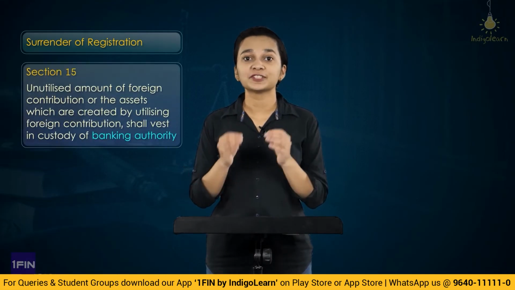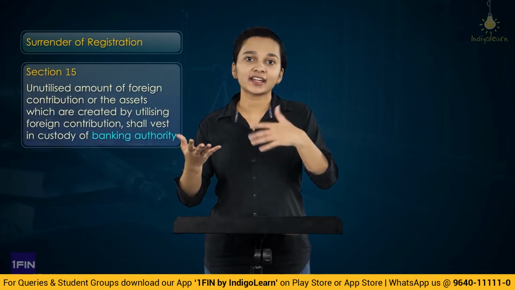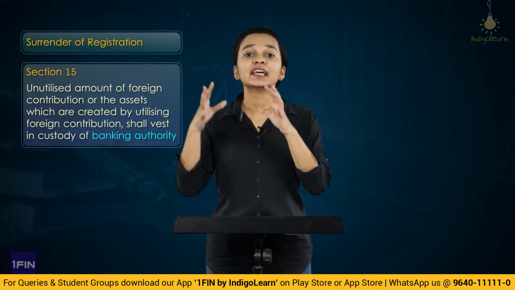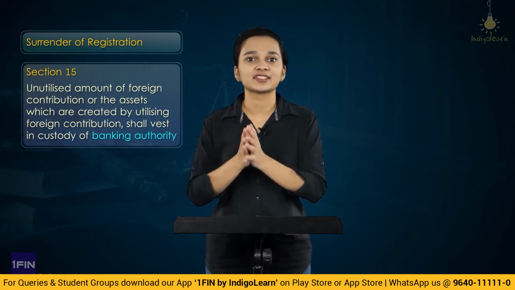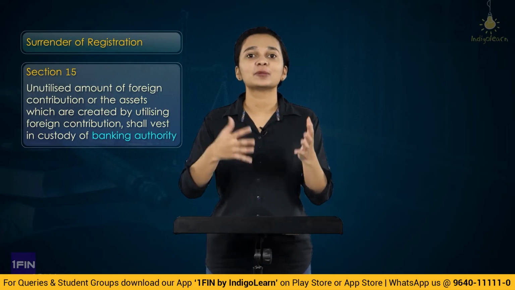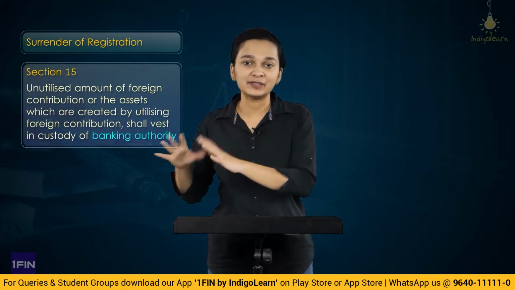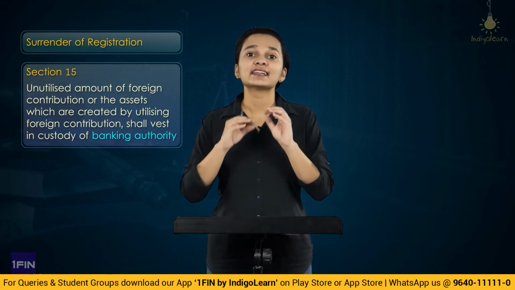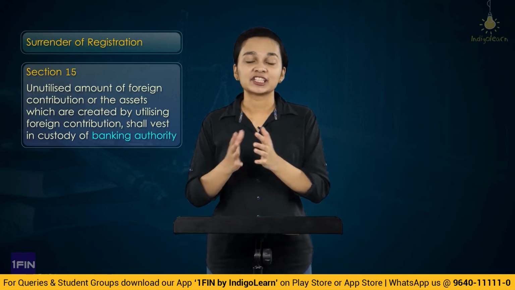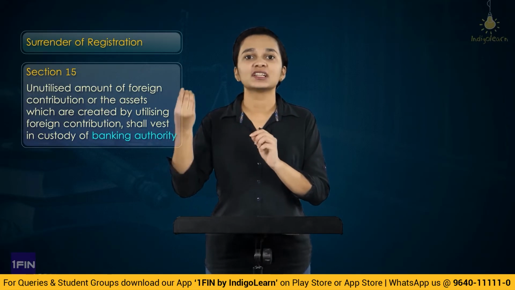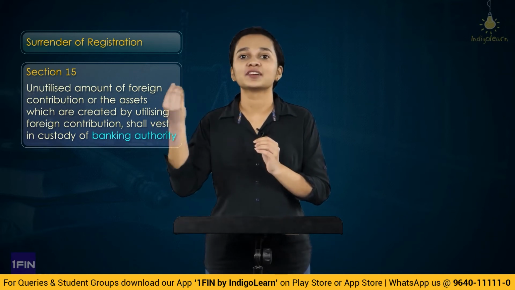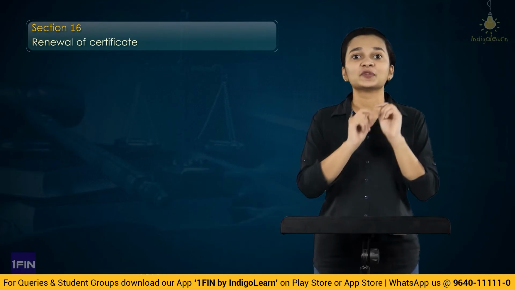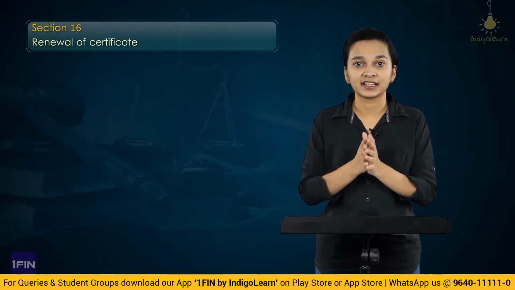And under section 15, we have understood that in case of surrender or cancellation of registration certificate, the foreign contribution which has been received, or any assets which are created out of the foreign contribution received, shall vest in the hands of any banking authority. And it is the banking authority who will decide what to do with the assets and the foreign contribution which is available with them. Under section 16, we have understood how the renewal of certificate can be made.